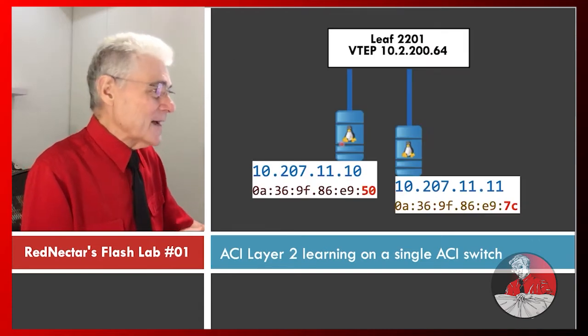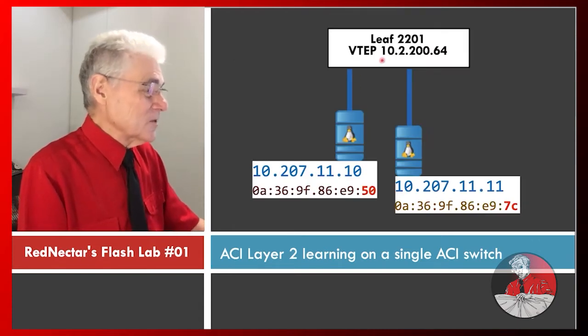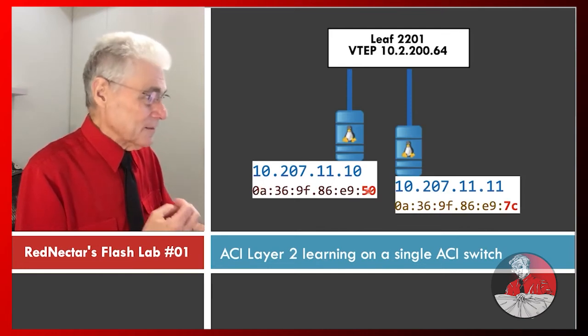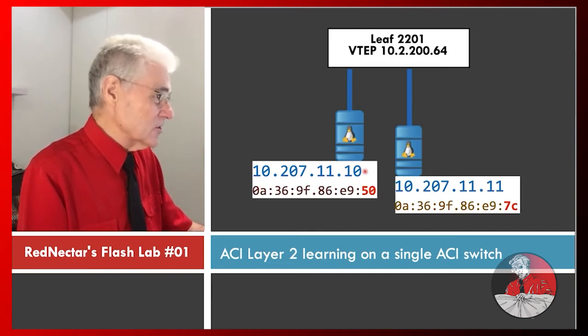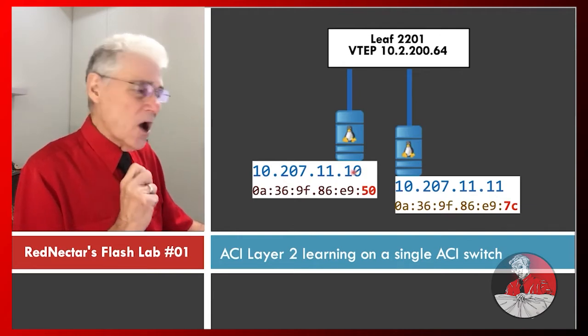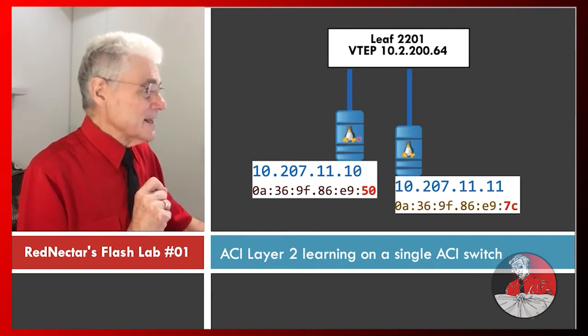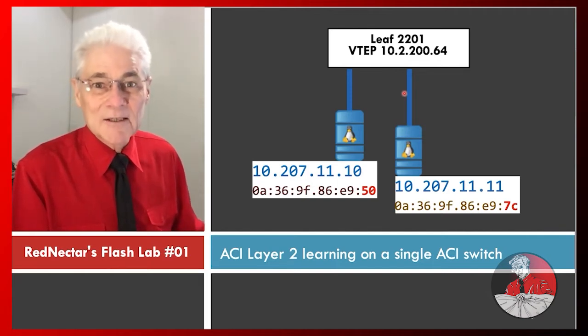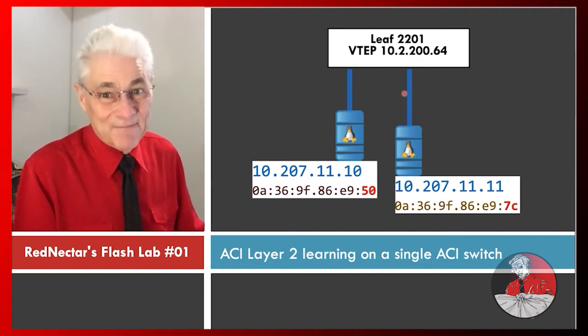When a packet reaches an ACI leaf switch, does the leaf switch learn both the layer 2 MAC information and the layer 3 IP information, or does the switch only learn the IP address if the packet has to be routed? If you'd like to know the answers to these questions and how I figured them out, then hang around and keep watching.